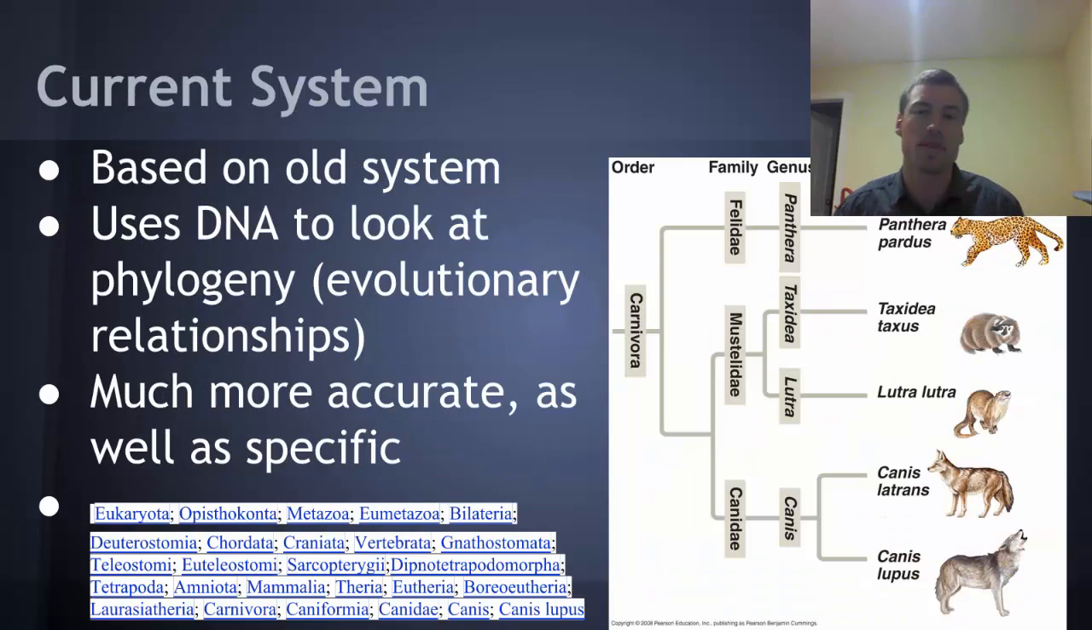So the current system, again, is based off of the old system. It uses DNA to look at phylogeny. Phylogeny just means evolutionary relationships, and is much more accurate as well as more specific.